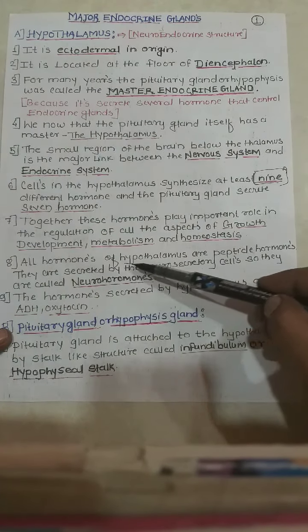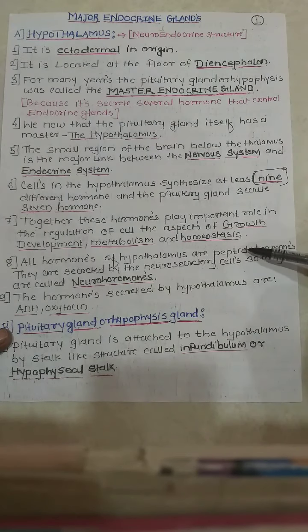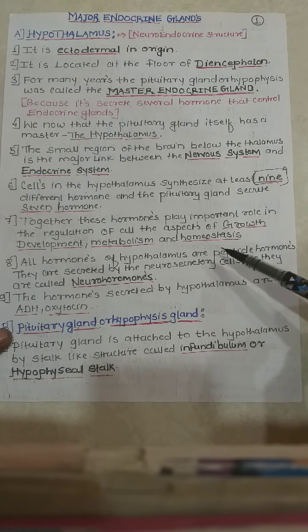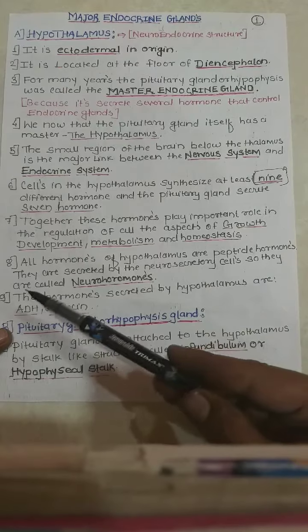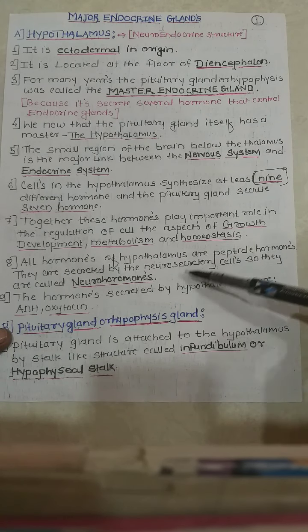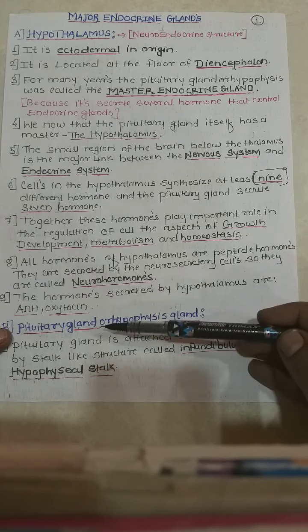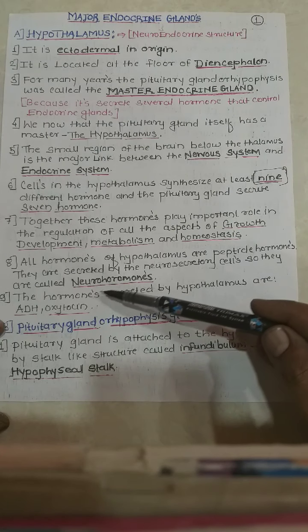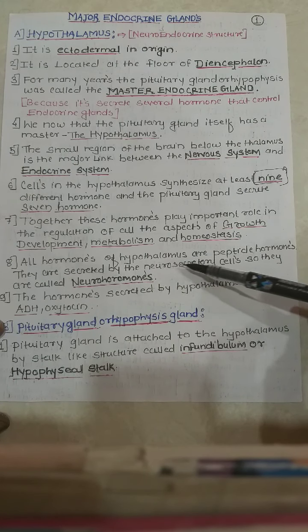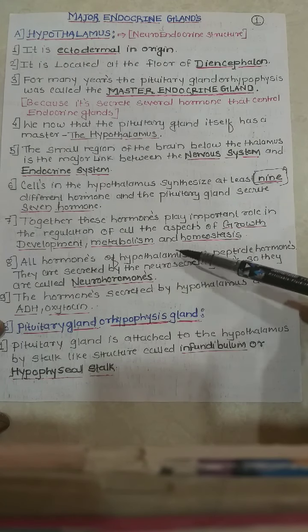All the hormones of the hypothalamus are peptide hormones, as we studied in the derivatives of hormones in the last lecture. They are secreted by the neurosecretory cells, so they are also called neurohormones. Why are they called neurohormones? Because these hormones are secreted by neurons, or neurosecretory cells.